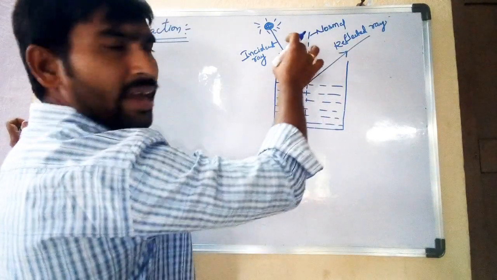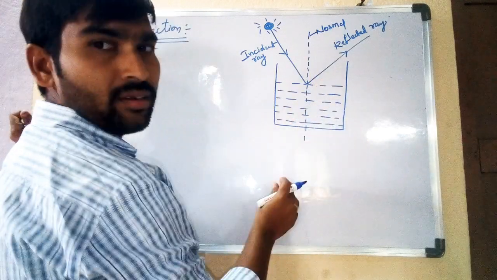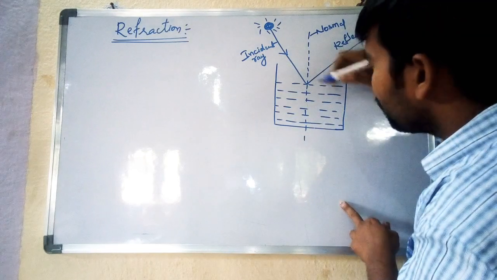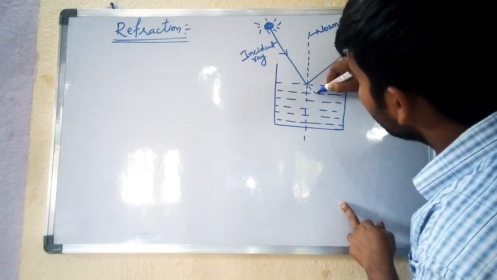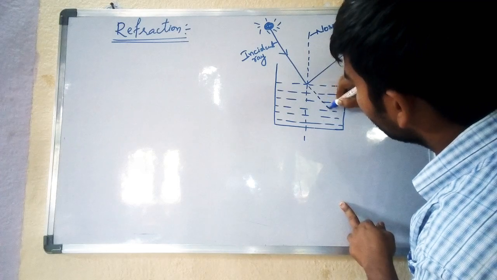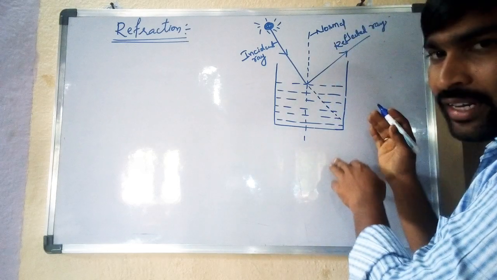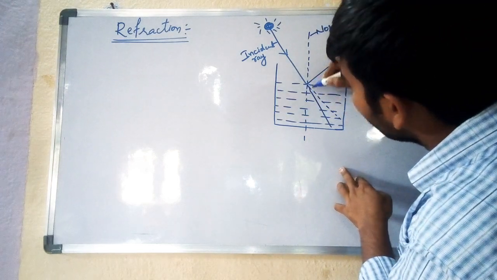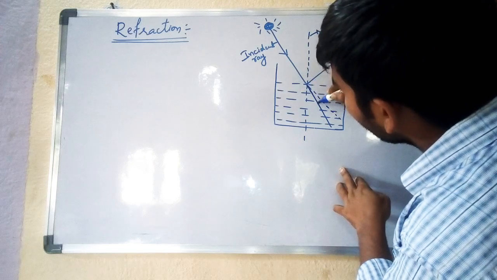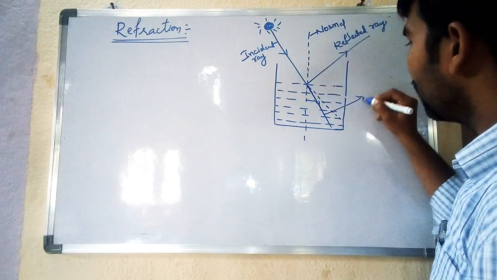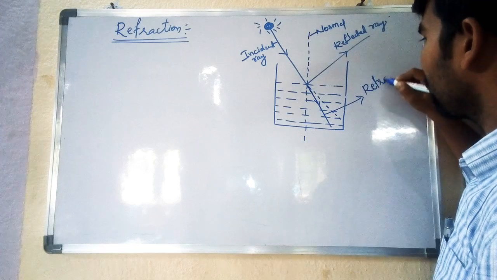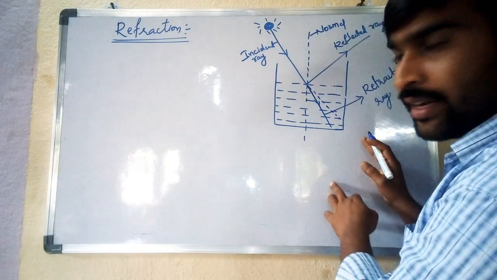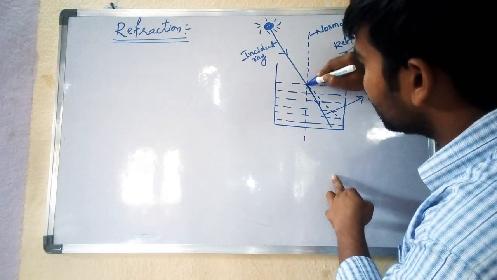And some of the light enters into water and some of the light is reflected. In this, the straight path of the incident ray is this. This is the actual path, but it does not travel in this path. So it is bending towards the normal. So this is called a refracted ray. Some bending is there in this.